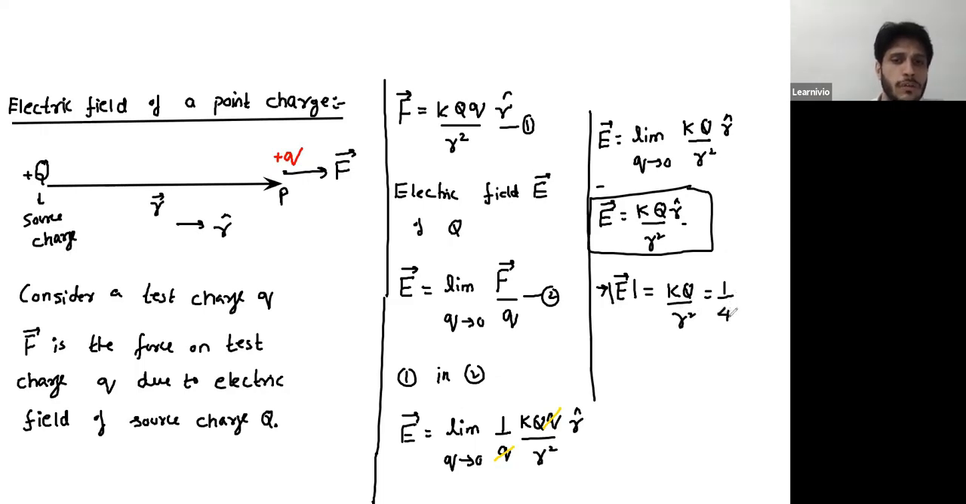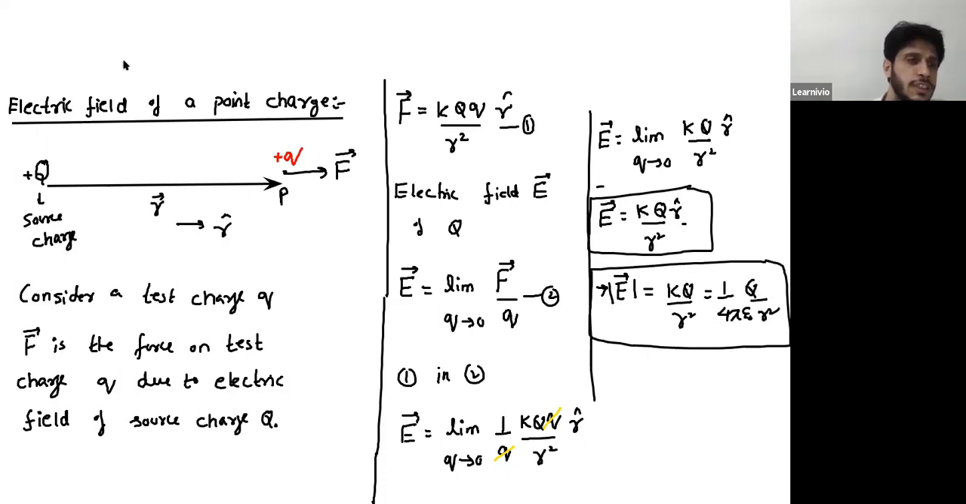Or it's simply 1 over 4 pi epsilon naught, Q by R square. Now see, we were calculating the field of capital Q, and in the final expression we are getting only capital Q. This is what we discussed initially, that field is a property of a single charge. If you are calculating the field of capital Q, you will get only capital Q. If you are calculating the field of small q, you will get small q. So the magnitude of field depends only on the charge. It's kq by R square, 1 over 4 pi epsilon naught q by R square.